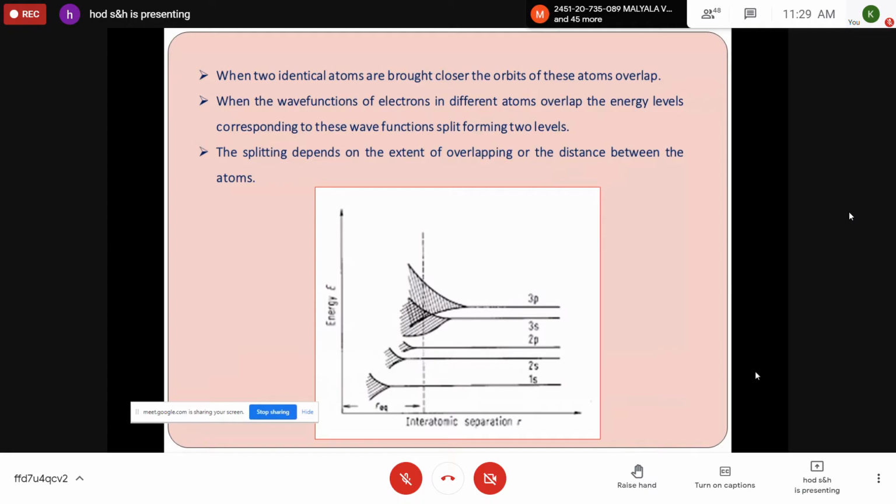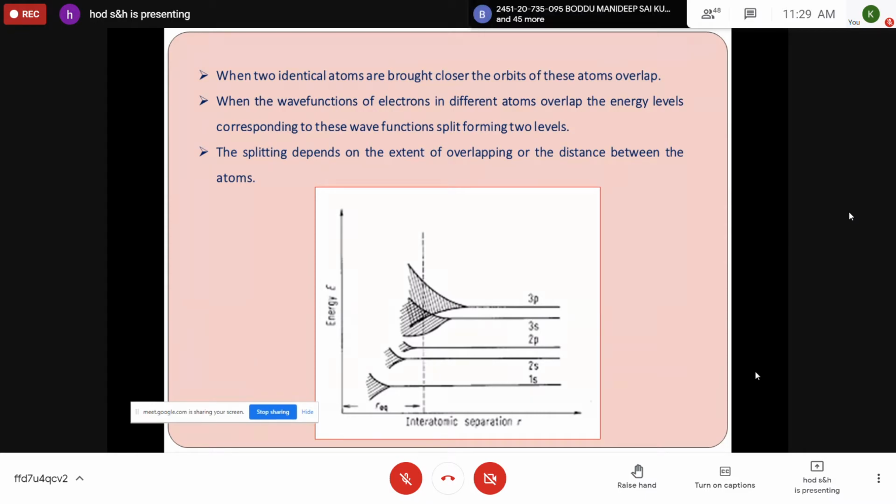When two identical atoms are brought closer, the orbits of these atoms overlap. That means the motion of the electron generates a certain wave function, and the resulting wave function is different from the individual wave function. So you will get some splitting depending on the extent of overlapping or the distance between the atoms. How close the two atoms are, and what their wave functions or energy levels are, determines the band formation within the given crystalline lattice.